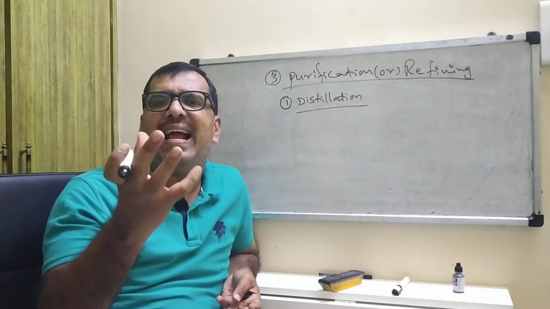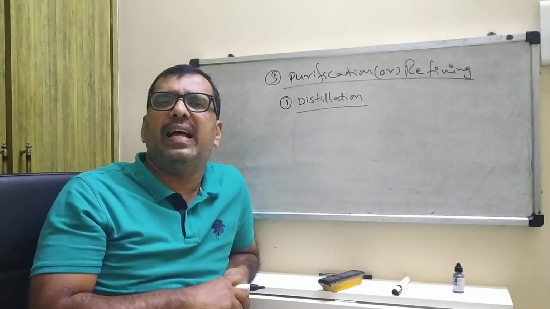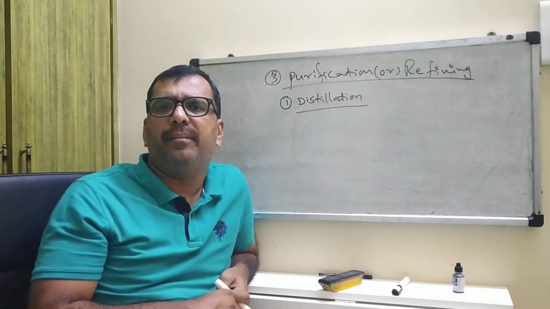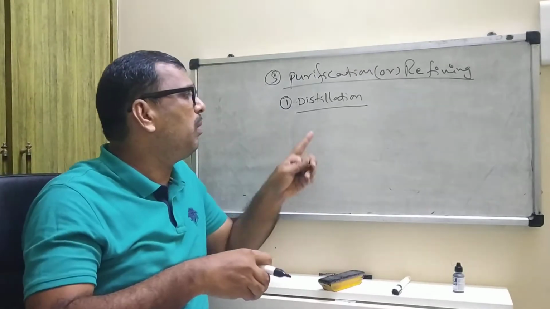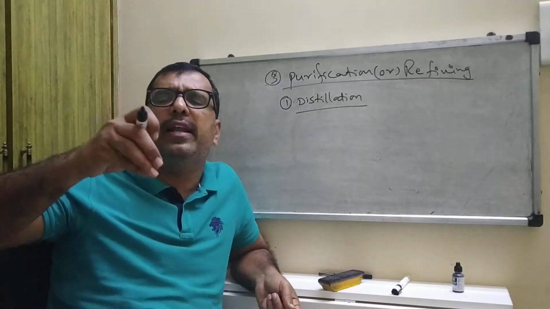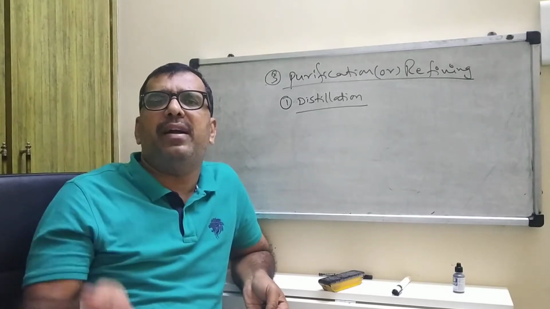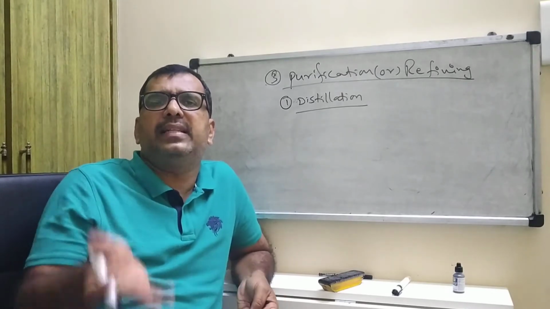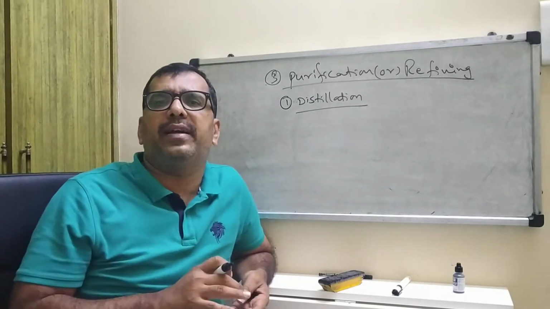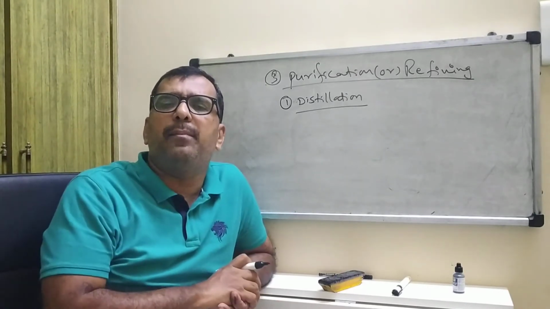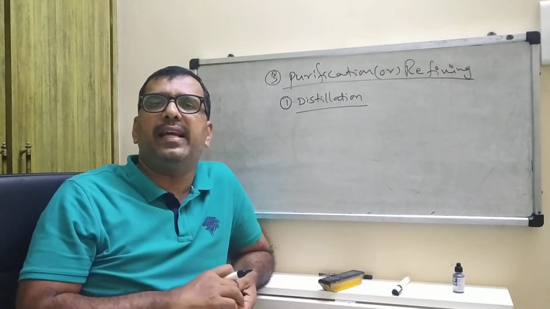The extracted metal in the molten state is dissolved in a suitable solvent. Automatically, by vaporization, it is distilled. So the low melting point metals are evaporated. Concept is clear.